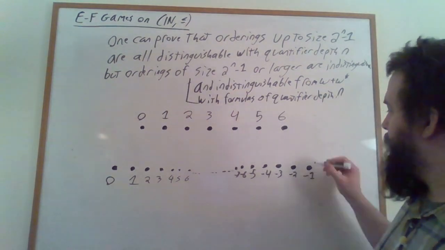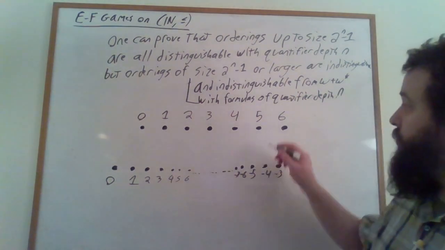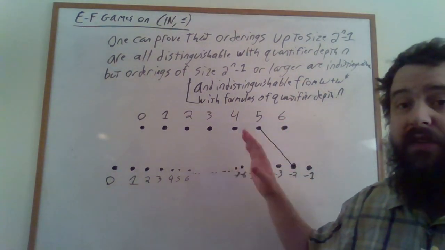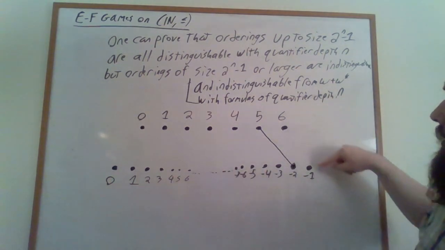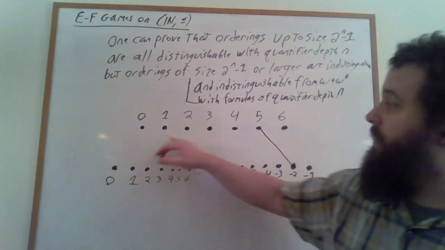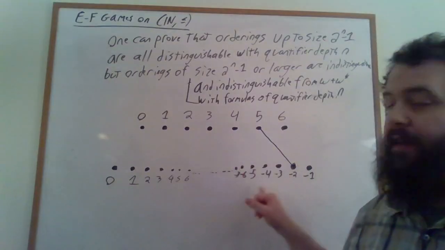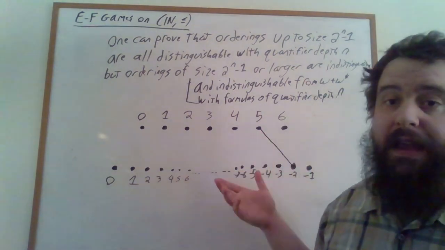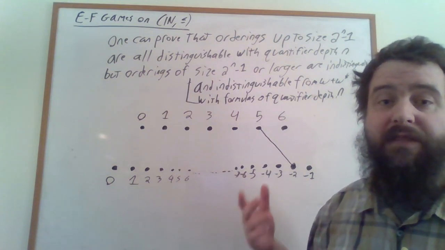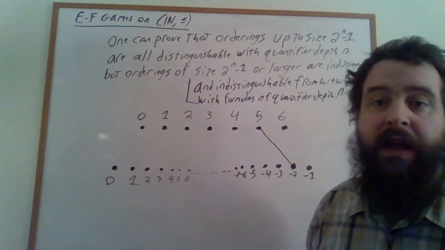Well, we need to handle all possible cases. What happens if spoiler plays somewhere like here? Well, duplicator should play here, in order that we divide the board up into 2 parts. One game is a 1-point linear ordering versus a 1-point linear ordering. Duplicator wins on that game. And then the other one is a large linear ordering, an ordering of size 3 or larger, versus omega plus omega star. And now, because 1 turn has been taken up, we only have 2 turns remaining. In this case, we use the inductive hypothesis that finite linear orderings of size 3 or larger are indistinguishable from omega plus omega star in 2 turns.